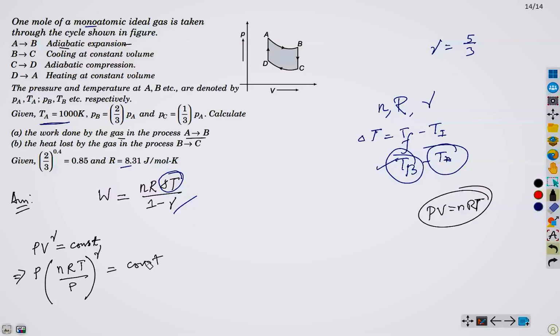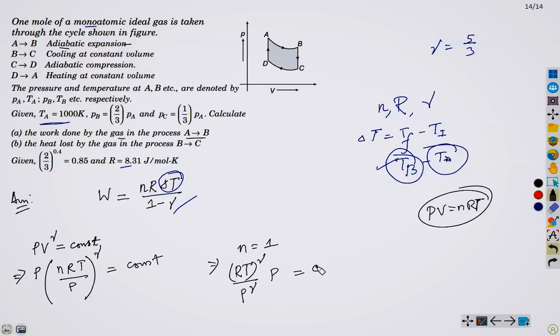Now we have a T term here. Since we have a monoatomic gas, n equals 1. So simplifying, we obtain R T^gamma over P^gamma, and this is constant.